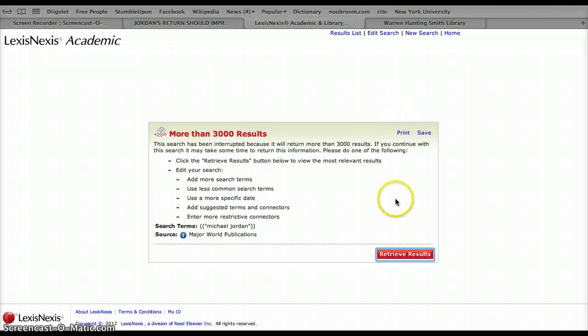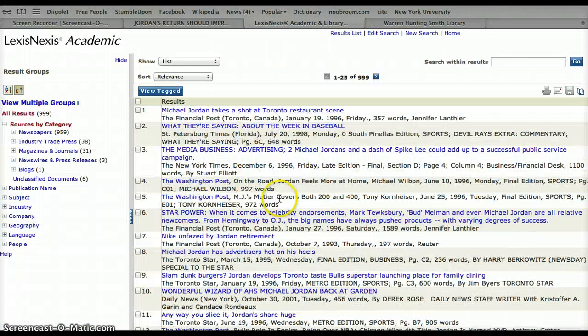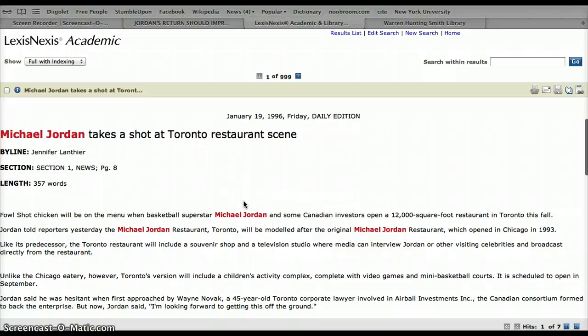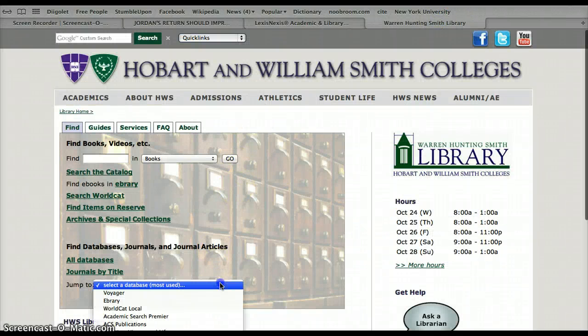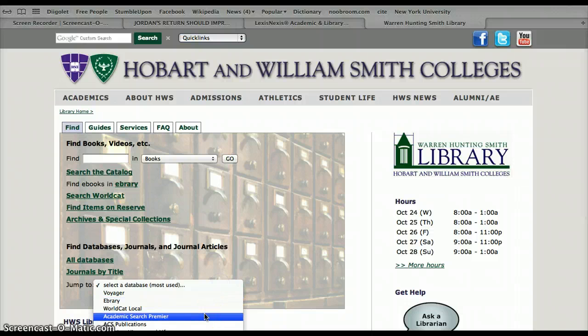We searched that. We retrieved our results. And then we decided to read an article about Michael Jordan opening a restaurant in Toronto, which focused on pulling in younger kids.